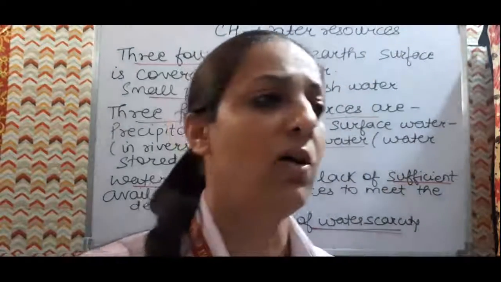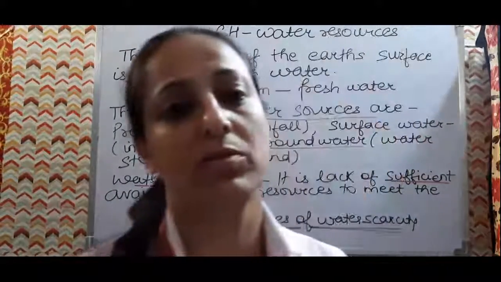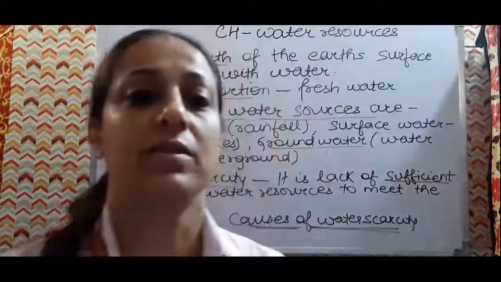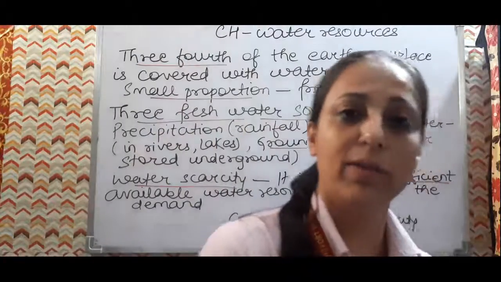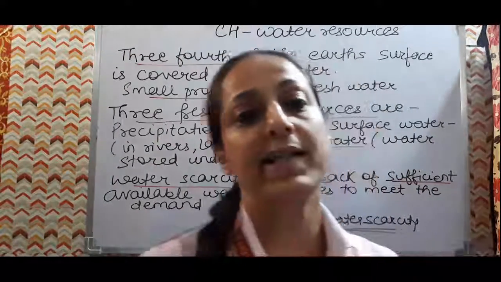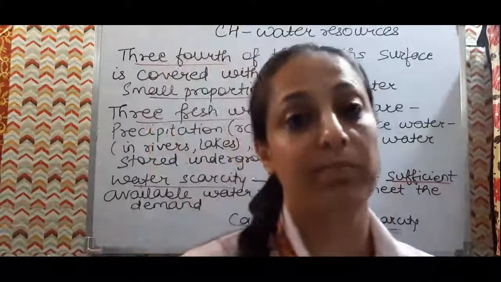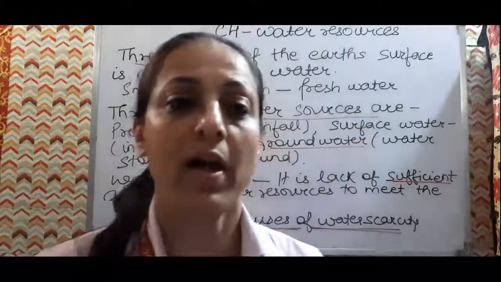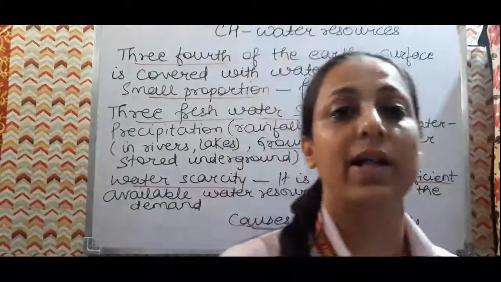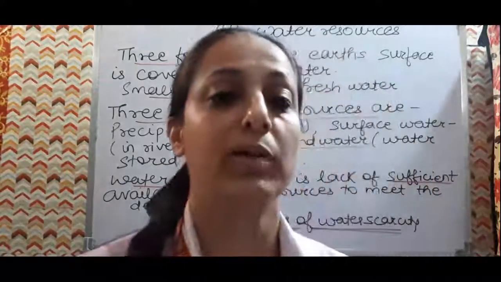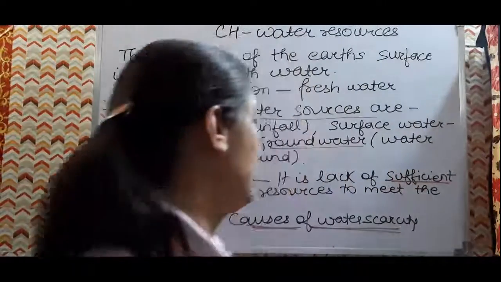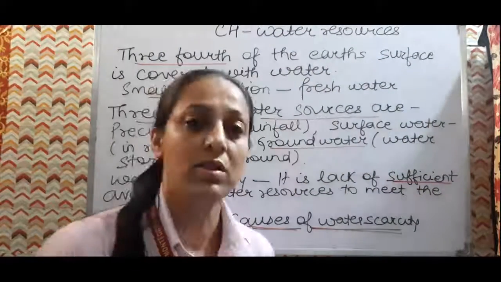There is also unequal access to water resources in our society. Some rich people have swimming pools in their homes, and some poor people have to walk miles to fetch water for drinking and domestic use. So commercialization of agriculture, urbanization, industrialization, growing population: all these are the causes which lead to water scarcity.